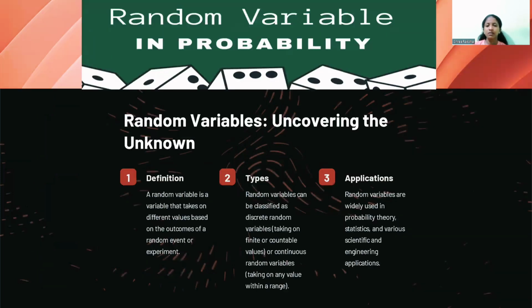Random variables. It covers the unknown. A random variable is a variable that takes on different values based on the outcomes of a random event. Types of random variables. There are two types of random variables, that is discrete random variables and continuous random variables. Discrete random variables take on finite or countable values, whereas a continuous random variable takes on a value within a range. Application. Random variables are widely used in probability theory, statistics, and various scientific and engineering applications.